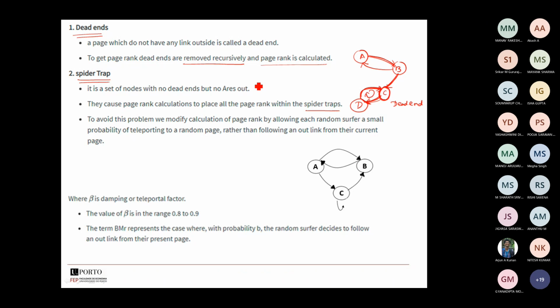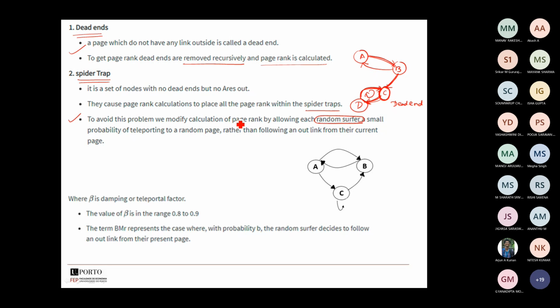So what is the solution for this type of dead end and spider trap? The solution is to go for a random surfer model. What is this random surfing model? You will not keep on going with the path and you will not go with the links which have been given over here. You will be randomly surfing over several web pages, and you will identify the path and you will do it.